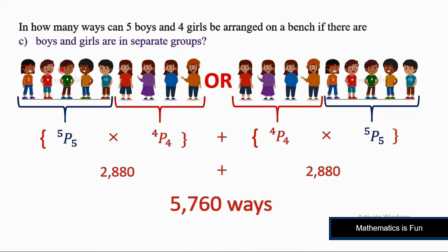So in 5760 ways we can arrange the 5 boys and 4 girls in the given manner.